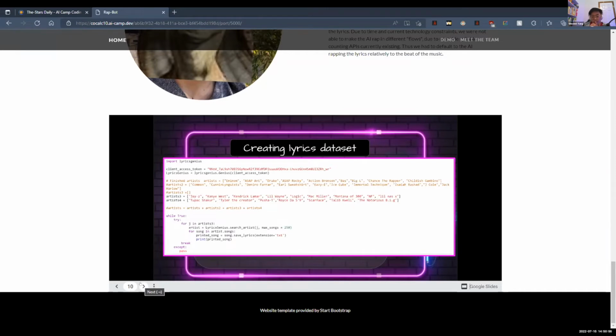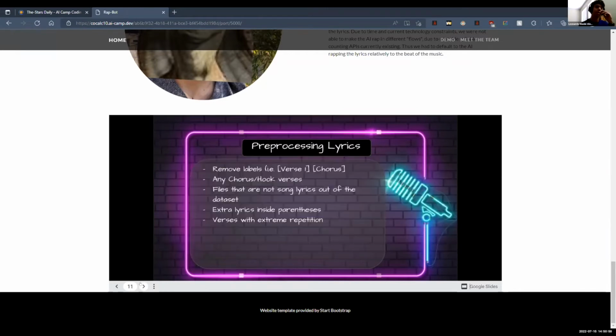All right. So we took the dataset that we created and we cleaned it a little bit. We had to do this by first removing any verses with extreme repetition, which was mostly just the chorus verses. Also, there were many files that were just interviews. They were not song lyrics. They leaked through, so we had to remove those as well.